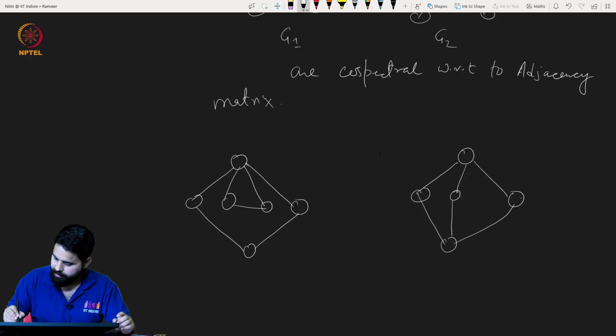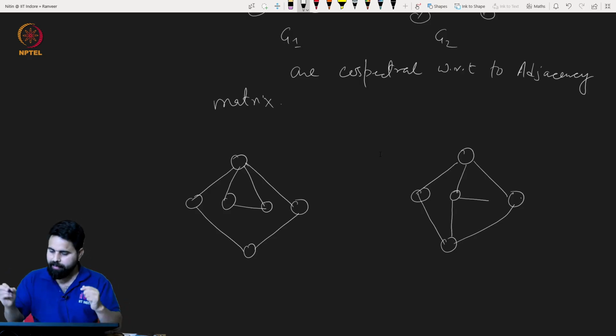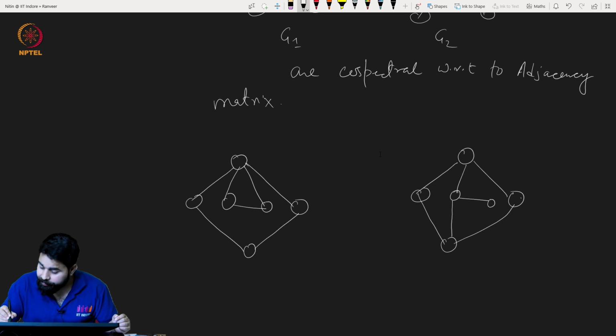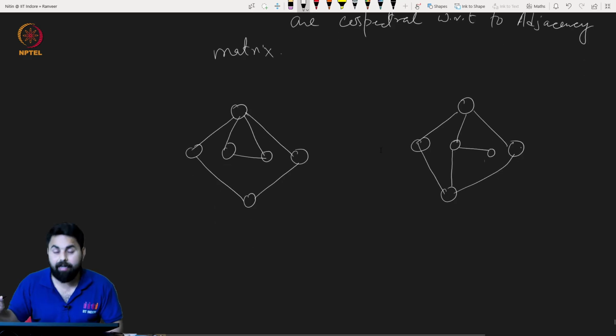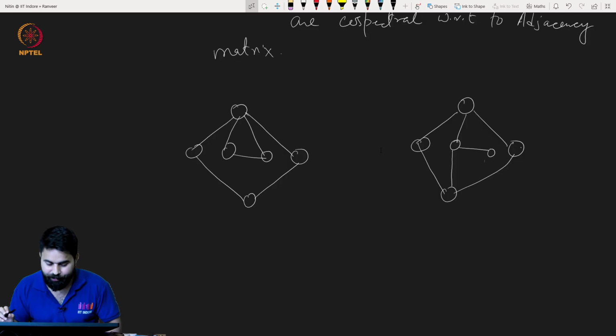Hopefully I am doing it correctly. You just check that these two graphs are co-spectral with respect to L but not A.